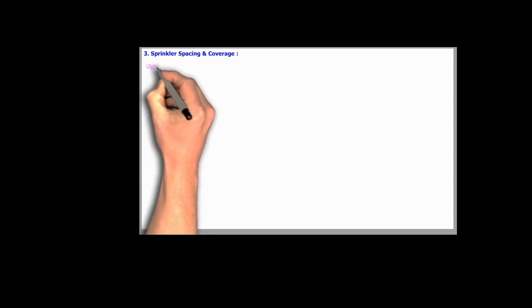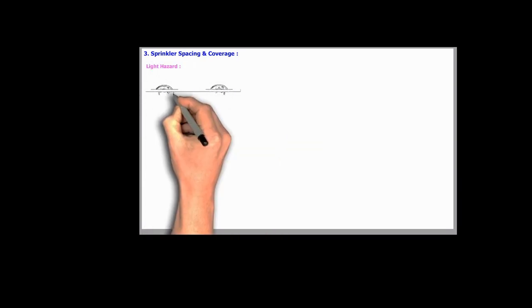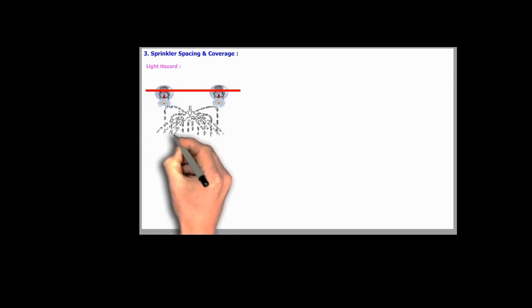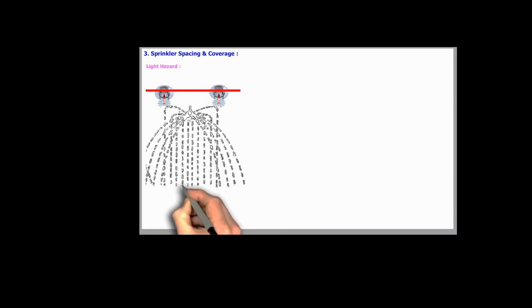For light hazard, maximum distance between two sprinkler head is 4.5 meters and each sprinkler can cover area of 21 meters square. This setup is suitable for space with low fire risk such as office or residential building, where fewer sprinklers are needed for sufficient protection.